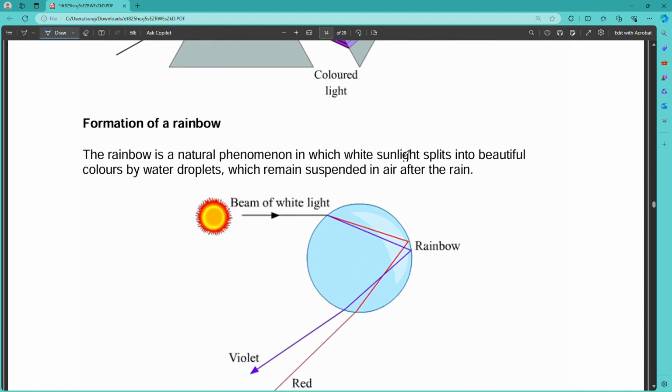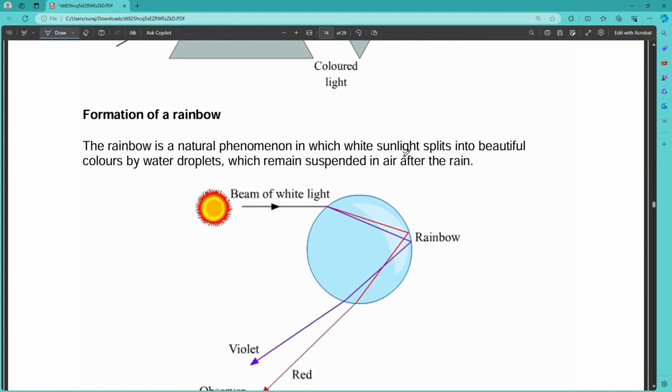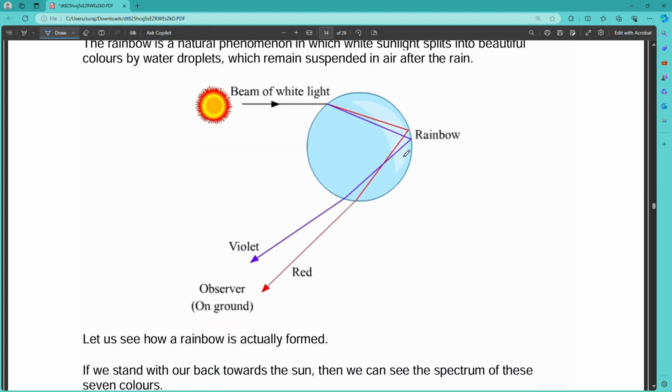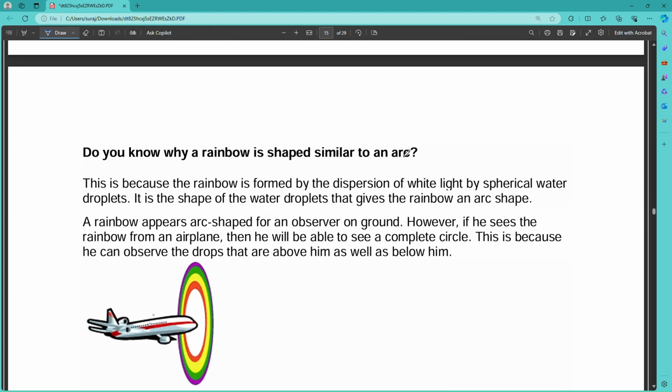Formation of rainbow, this is also an example. Sometimes in the rainy season we see a rainbow in the sky. This is also due to the dispersion of light. When the rays of light from the Sun fall on the ground while it is raining, the rays of light go through the water, and water acts like a prism. At that time the white light gets dispersed into 7 colors, and we can see the rainbow formation in the sky.